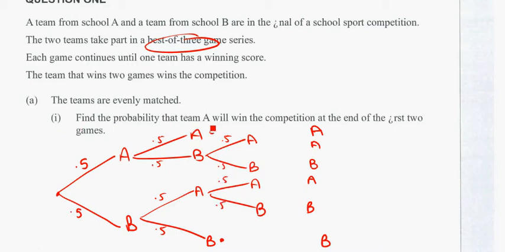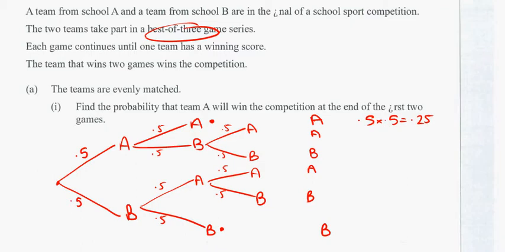Part 1, find the probability that Team A will win the competition at the end of the first 2 games. So probability of A winning at the end of the first 2 games, first game, second game, multiply down the branches, 0.25 or a quarter.